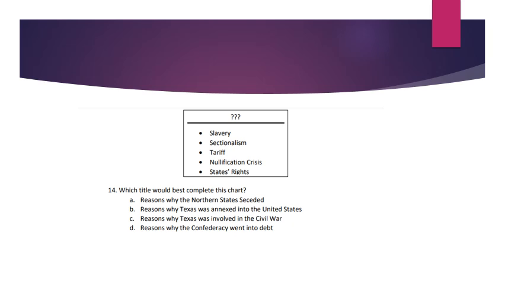Number 14. It says, which title would best complete this chart? In the chart we have slavery, sectionalism, tariff or tax, nullification crisis, and states' rights. So what would be the best title for this chart? A. Reasons why the northern states seceded. B. Reasons why Texas was annexed into the United States. C. Reasons why Texas was involved in the Civil War. D. Reasons why the Confederacy went into debt.